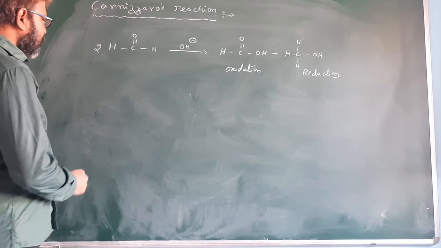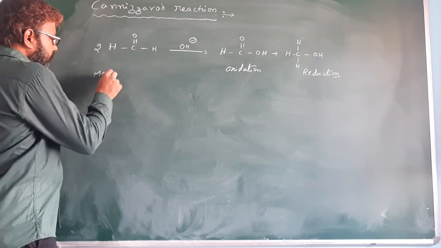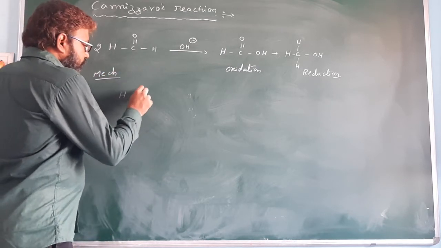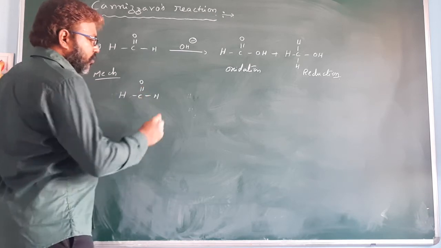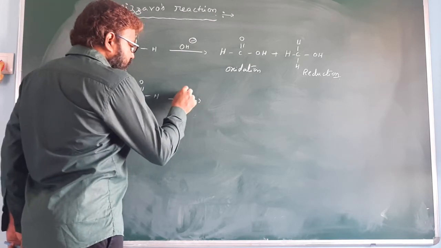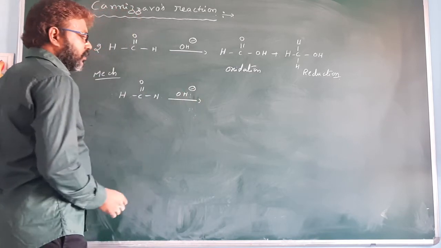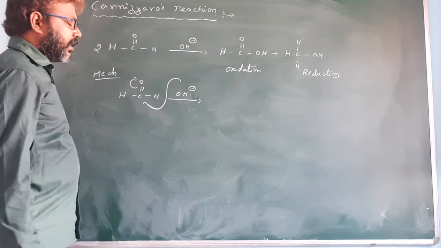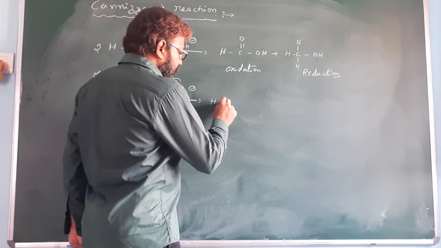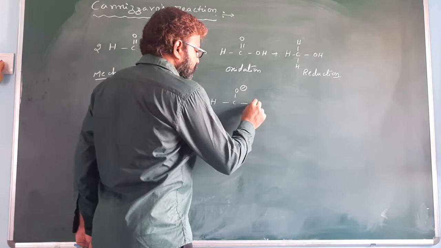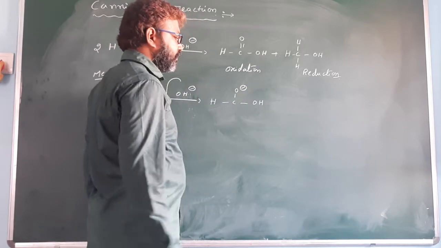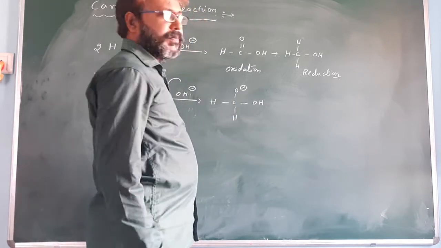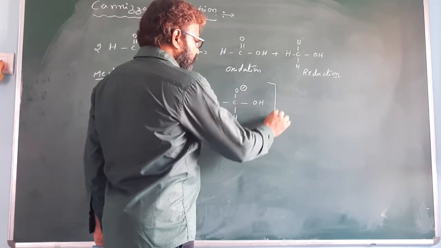Now you see the reaction mechanism. One formaldehyde reacts with the base, so it is a nucleophile. This pi bond electron shifted to here, the nucleophile attacks here, and we get HCO minus OH, H, so it is one intermediate.